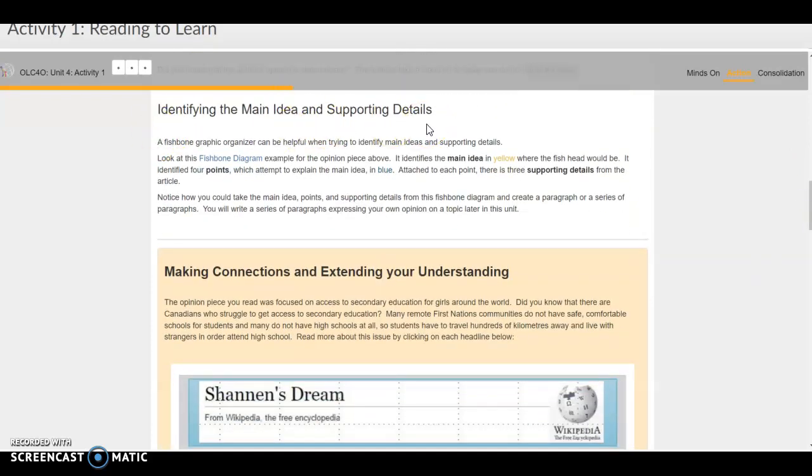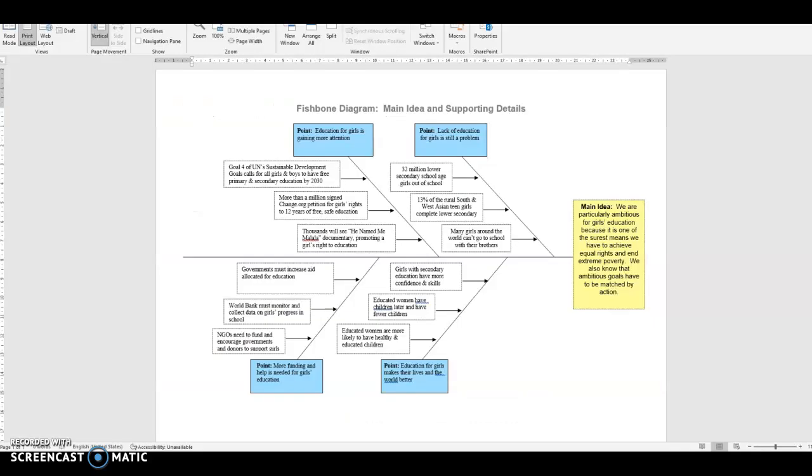All right, main ideas and supporting details. It's something we've talked about throughout the entire semester, and it's still important to be able to identify main ideas and supporting details in opinion writing. You have an example here of a fishbone diagram. If I open that, it looks like this. In this fishbone diagram, we'll take the article that you just read on girls and education, and it will establish the main idea, and then it will establish the points, and then all of the evidence that was used to support each one of the points.